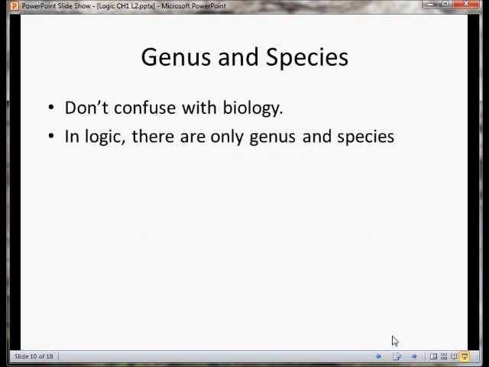Now be sure not to confuse our genus and species hierarchy with anything you might have learned in biology. While the chart is very similar and the words are similar, in logic we only use genus and species. We don't use kingdom, phylum, class, order, and all this other. And so we just keep using genus and species over and over, and remember that something can be both a genus and a species.